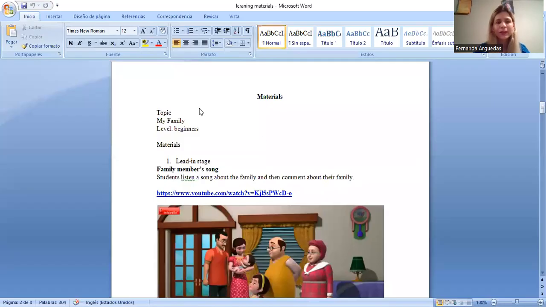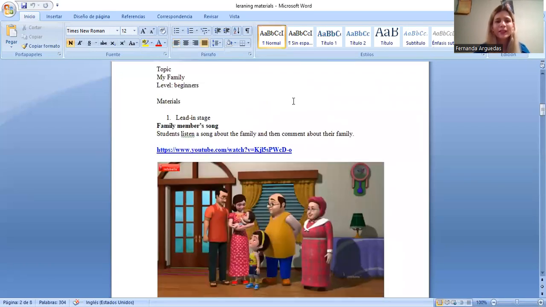My name is Fernanda Arguedas, and today I'm going to talk about the two sets of materials that I created for the lesson plan. The first topic that I chose is my family, and the level is beginners. And the materials for the learning stage is a family member song.